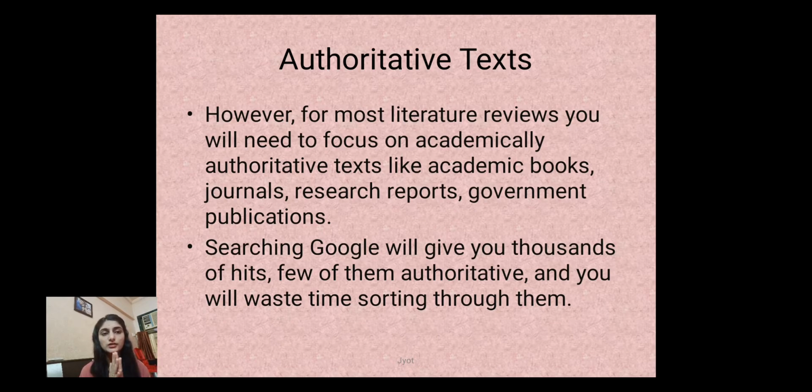When you are going for academic research, you should be looking at academically authoritative text. So you should rely on academic books, journals, research reports, government publications and so on. So it is very important from which place you are taking that particular data.